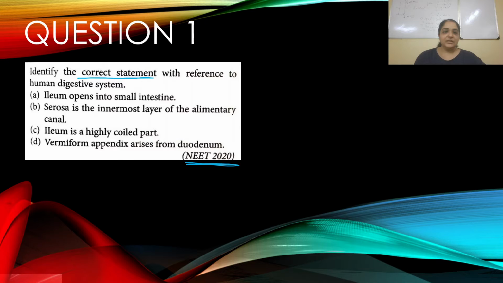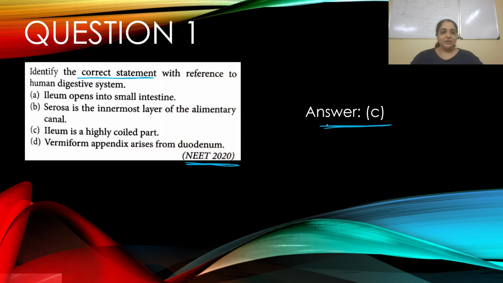A. Ileum opens into small intestine. B. Serosa is the innermost layer of the alimentary canal. C. Ileum is a highly coiled part. D. Vermiform appendix arises from duodenum. Before I proceed with the answer, I would suggest you pause the video, think about the answer, and then come back. All right, so the answer will be C.